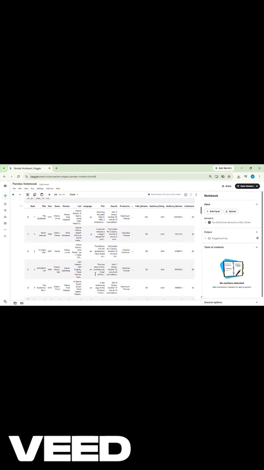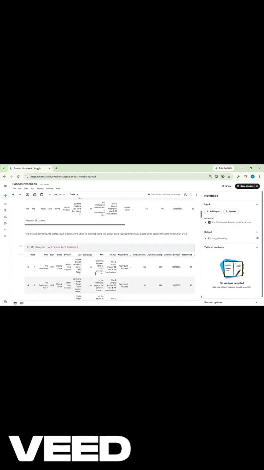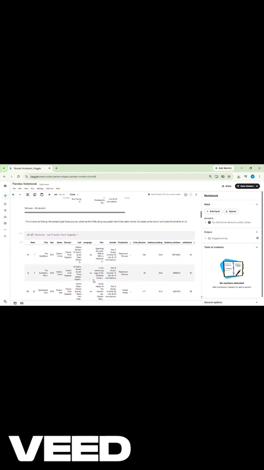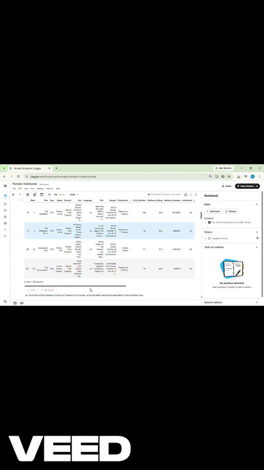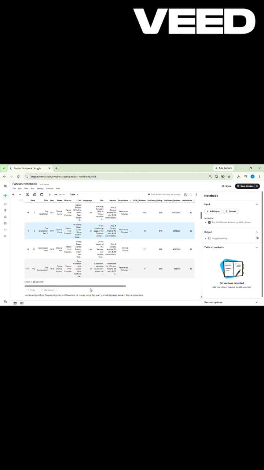Now let's move on to the exciting part of the notebook, string manipulation and feature extraction. The dataset had an awards column containing mixed text like won 7 Oscars and nominated for 2 Golden Globes. Pandas cannot perform mathematical calculations on raw text strings. To solve this, I implemented a neat regular expression, using df.awards.str.extract. This single line extracted the numerical values from the text and instantly cast them into floats.